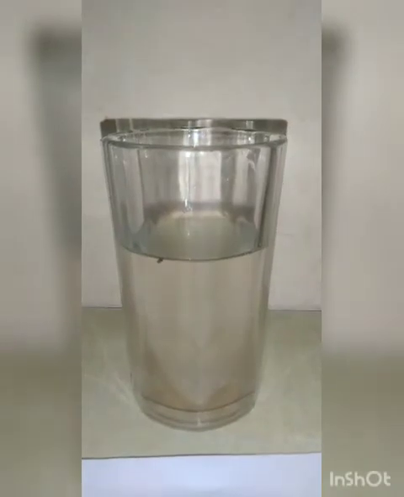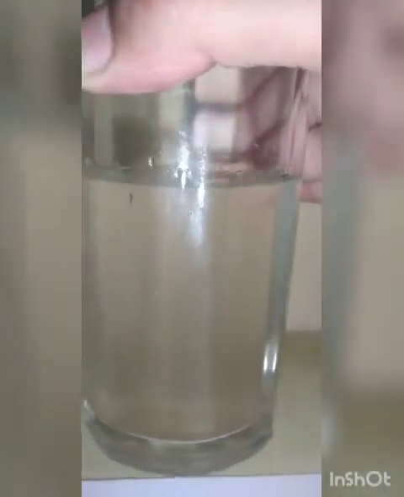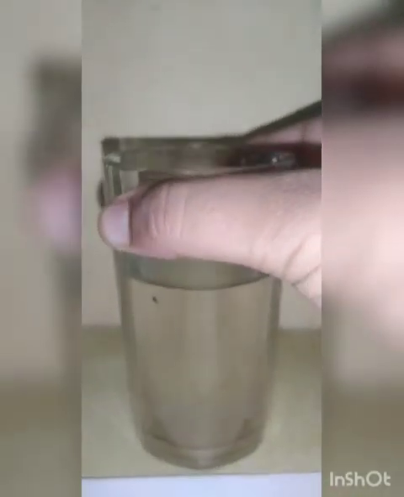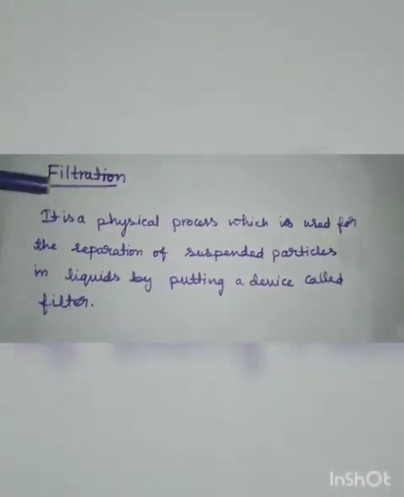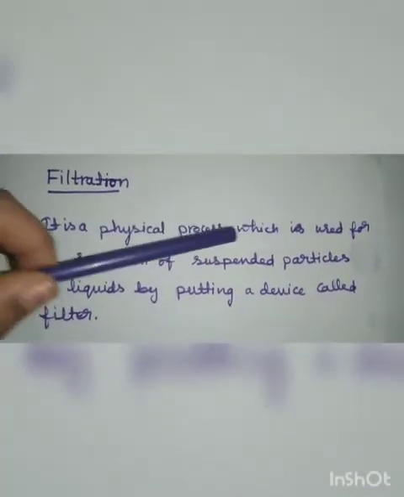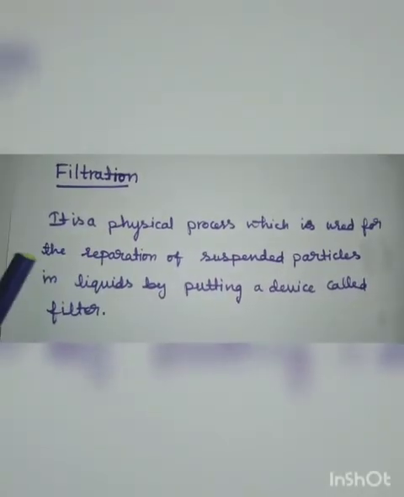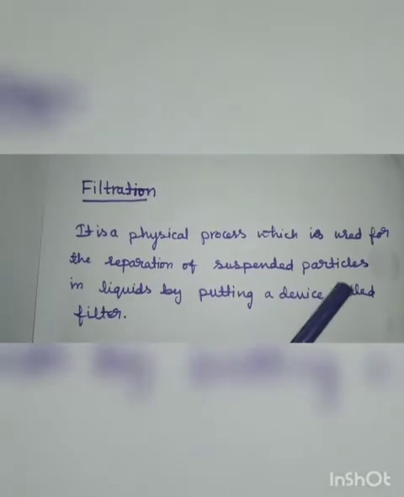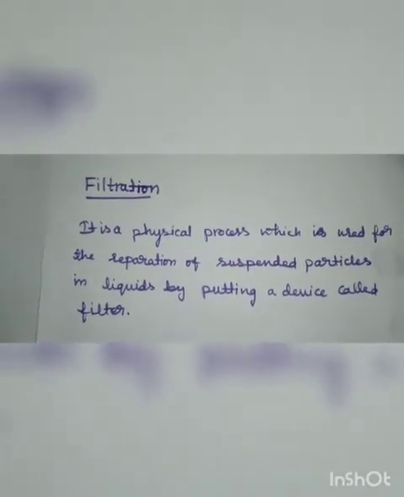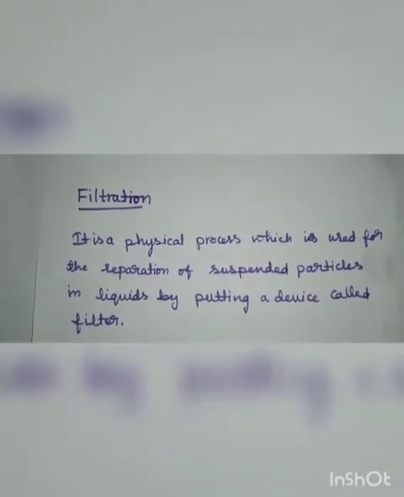So how can we obtain a pure liquid from the suspended water? There is a process called filtration. Filtration is a physical process which is used for the separation of suspended particles. Suspended particles means small particles which are moving in the water.